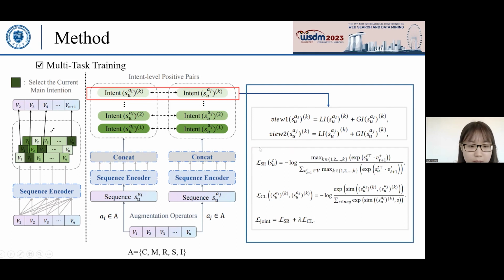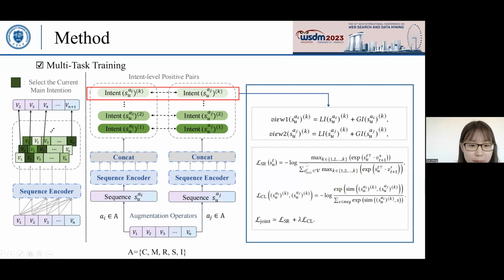With intent extraction from the sequence encoder, we can obtain 2N times K intent level positive pairs in a mini batch of U1, U2, and UN. We treat each pair SUAI and SUAJ as a positive pair. Then the other 2 times K minus 2 intent level augmented sequences are considered as the negative samples for this pair. In the sequential recommendation task, the left side shows the next item prediction.